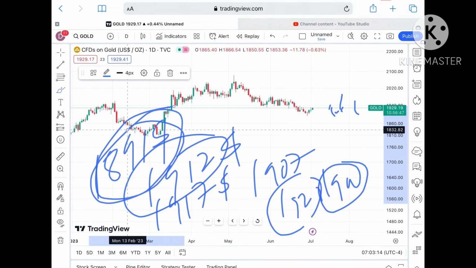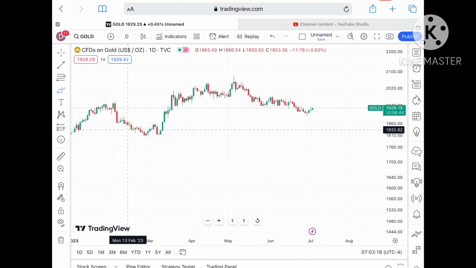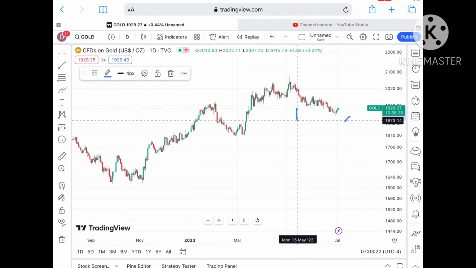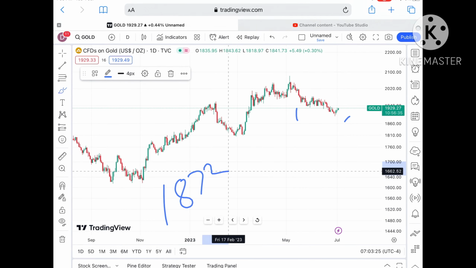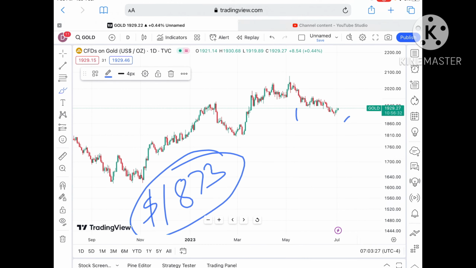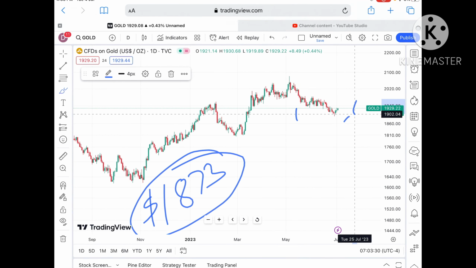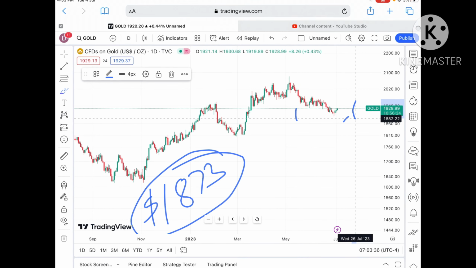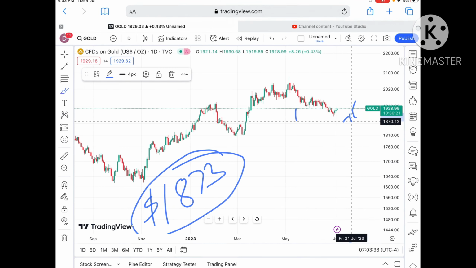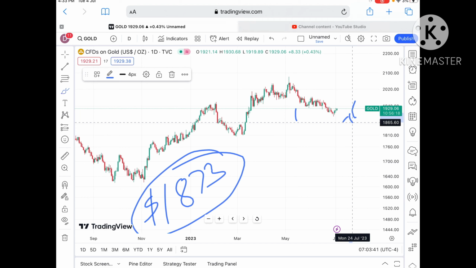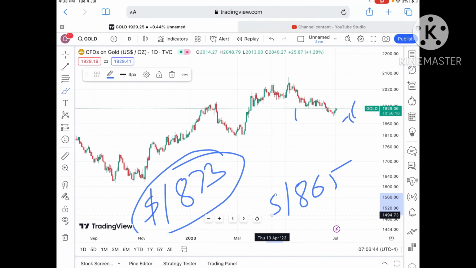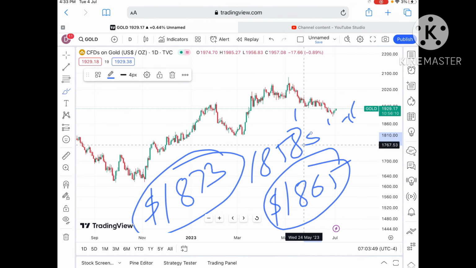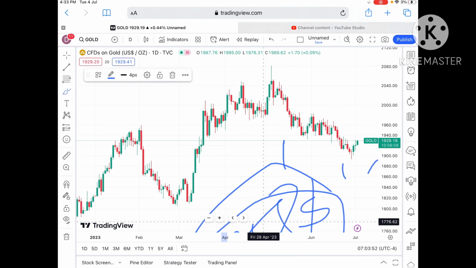If that level moves further down, then a probability of going further down we can see. Keep that in mind. Once the price falls below a level of $1891, chances are very high it can go further low towards a level of 1873. Again I repeat, if the price falls below this particular level, a probability of touching a level of 1892 is there, and from there we can see a level of 1886 to a level of 1882. Once the price falls below that level, we can see a level of $1873 and to a level of 1865. If the price falls below 1865, a probability of touching a level of 1858 is there, and once the price falls below that level, it can go further.